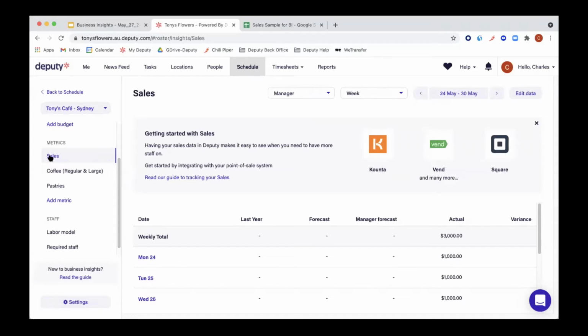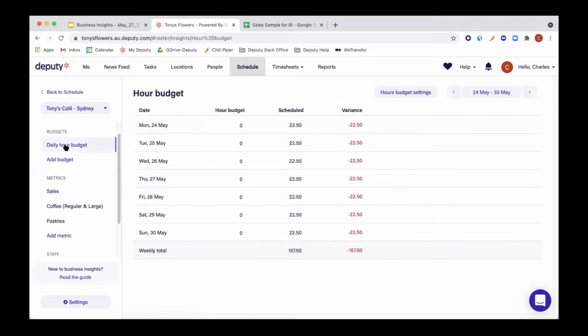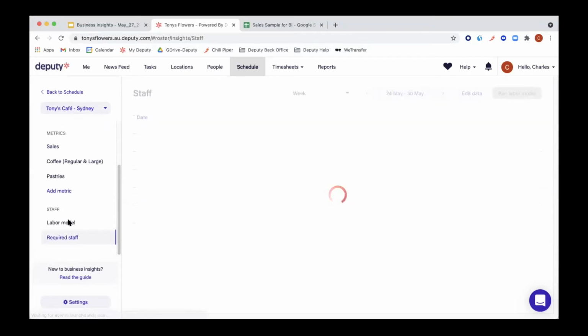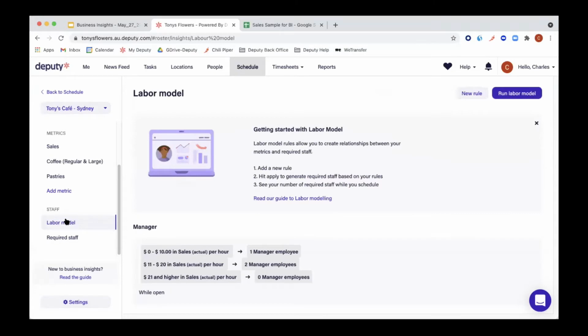And then from there, we went into more of what we could call programming Deputy to work for you, which is the budget, whether it be an hourly budget or a wage budget, and required staff and labor model. And with all that, I'll leave it back to you, Felix.